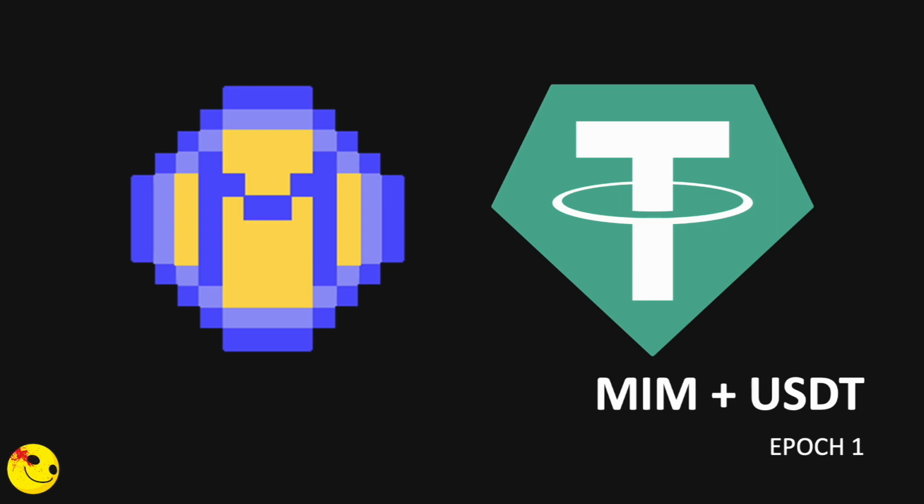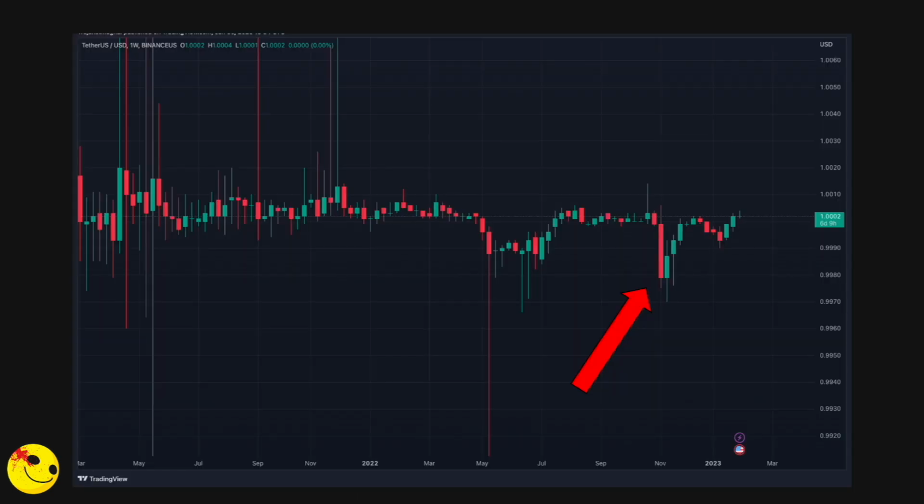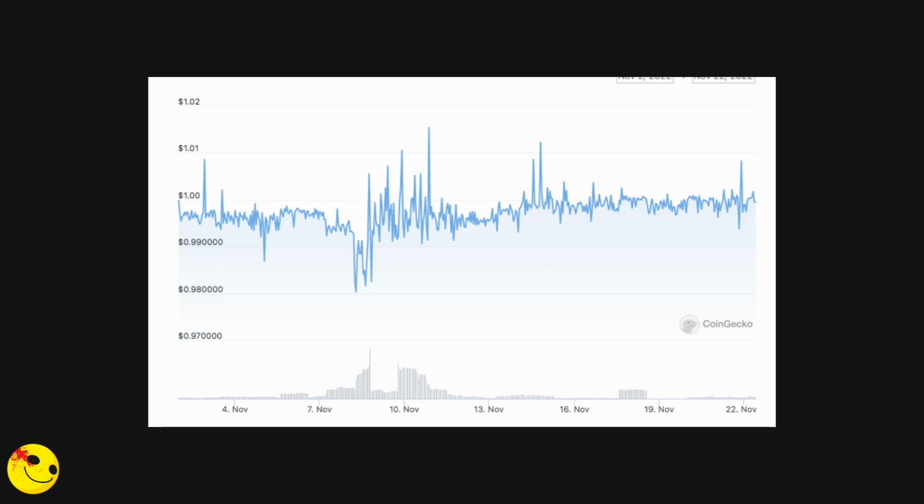So what happened exactly? Well, in Epoch 1 we did see Magic Internet Money and USDT both lose their peg. When did this happen? Well, it was during the early parts of November, during which the entire crypto asset class was under quite significant stress. This was during the FTX collapse, and you can see here via this chart on TradingView that USDT lost its peg there. And of course the same thing happened to Magic Internet Money, and this resulted in both these assets losing their peg on Y2K, resulting in significant fees.